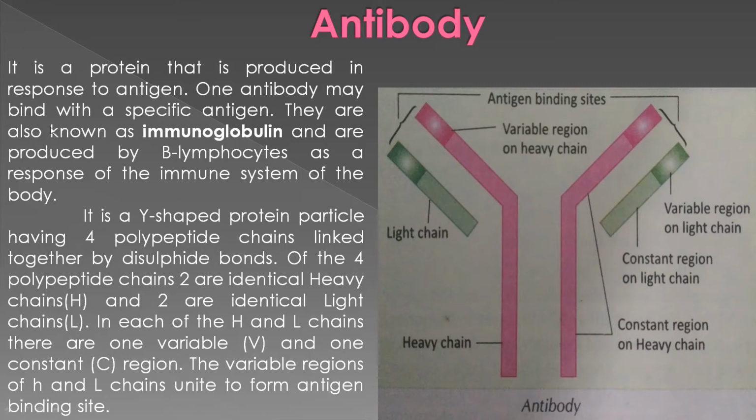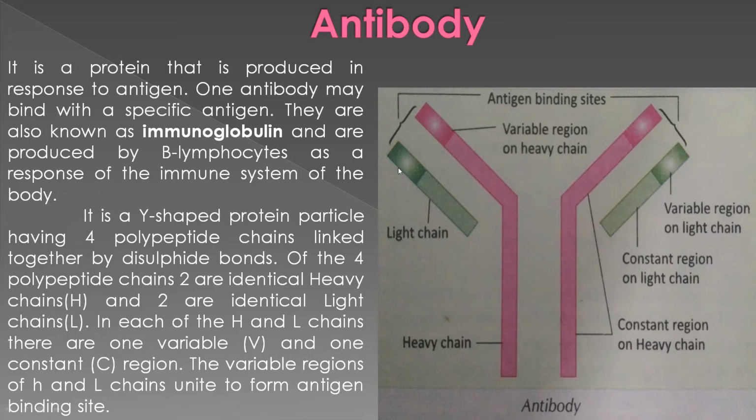One antibody may bind to a specific antigen. Only one antibody can bind to one antigen, so it binds in a 1:1 ratio. Clear? They are also known as immunoglobulins and are produced by B lymphocytes as a response of the immune system of the body.